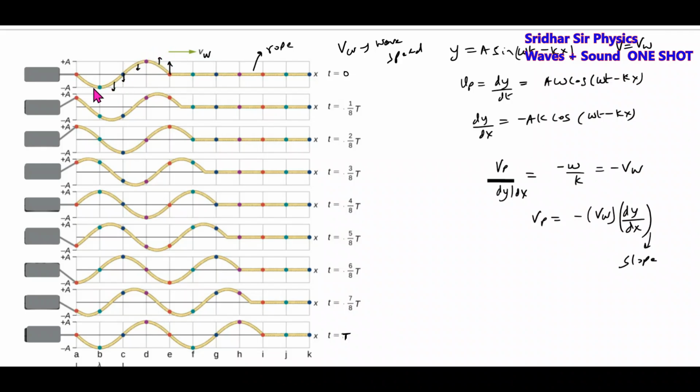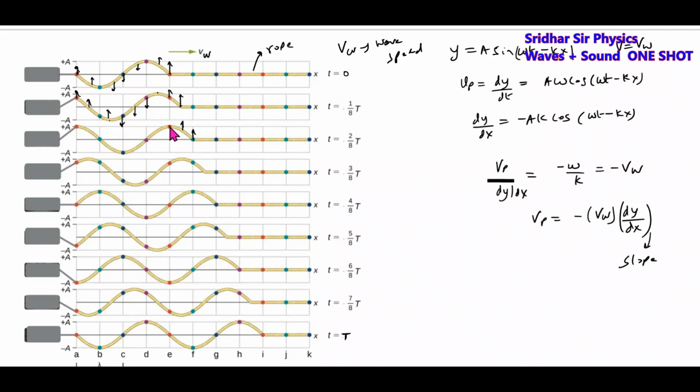This will be at rest at t equals 0. After some time, this will come here. This will be moving up. This will be at rest. This will be moving down. This will be at rest. This will be moving down. This will be moving up. Similarly, this will be moving up. This will be at rest.